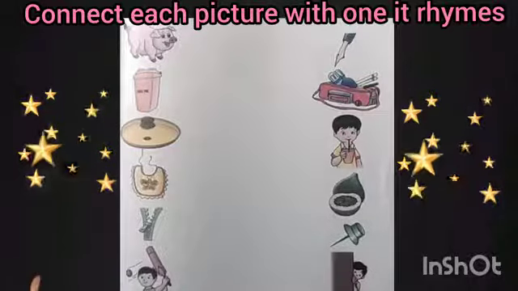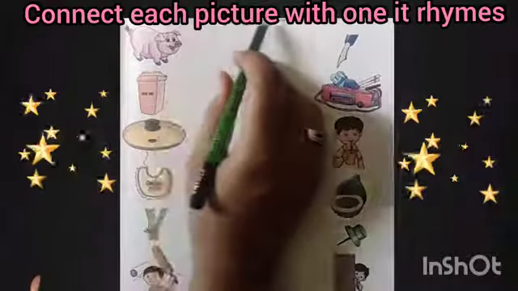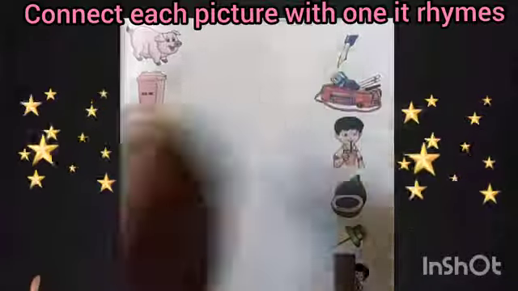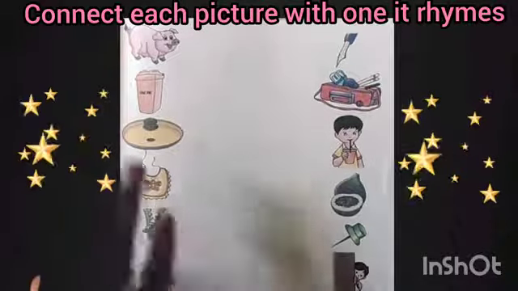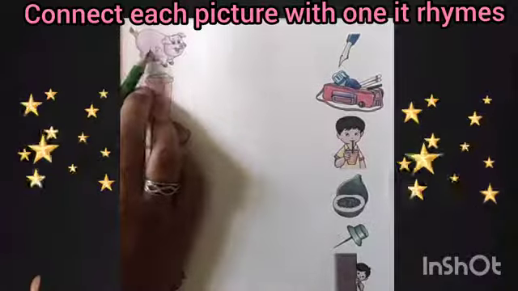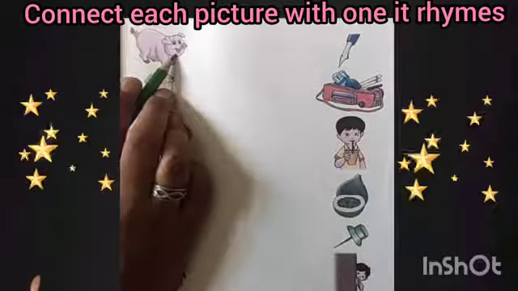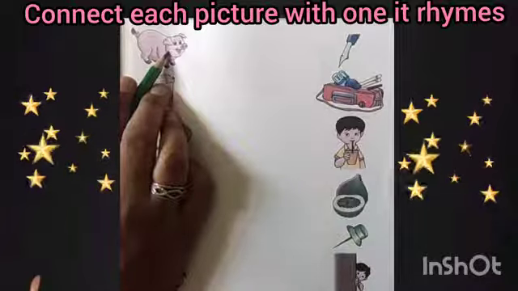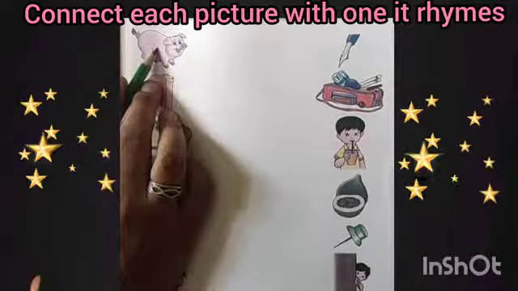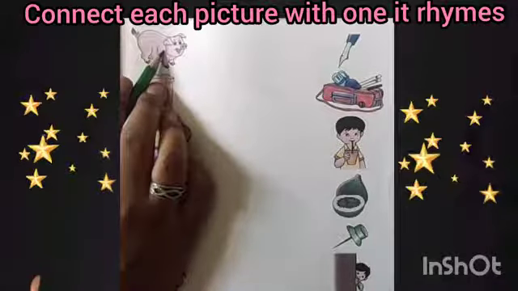Dear kids, today we will connect each picture to the one it rhymes with. It means in this we will match this picture, like this is pig. We will match this picture with that word only which rhymes with the "ig" sound. Means we will match each picture to the one that it rhymes with.